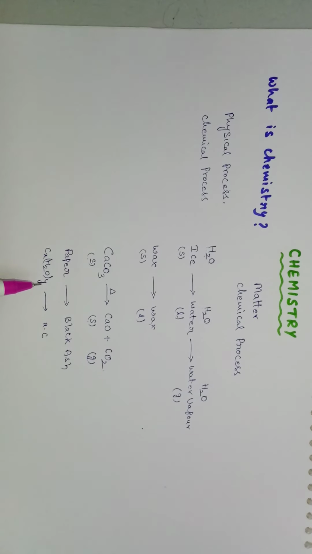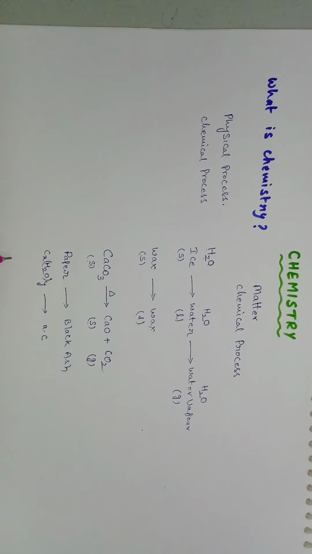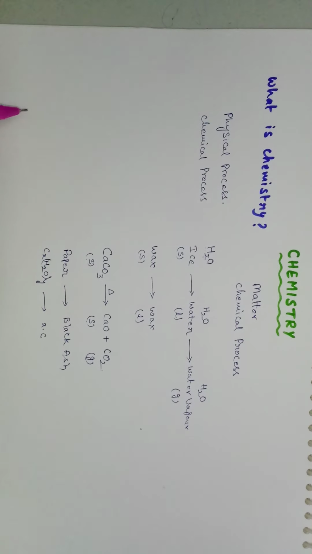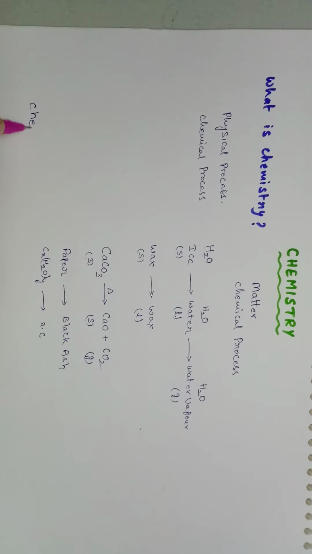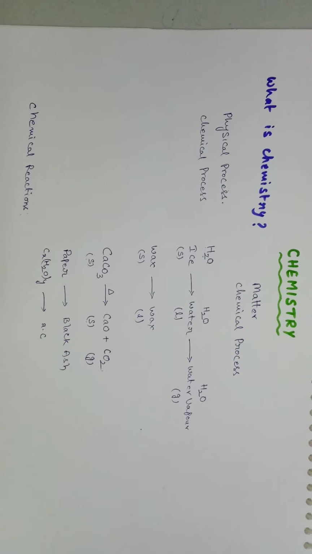So now let us discuss how these processes can be represented. So now all these processes can be represented by using certain chemical formulas or chemical reactions. So what is meant by chemical reaction?